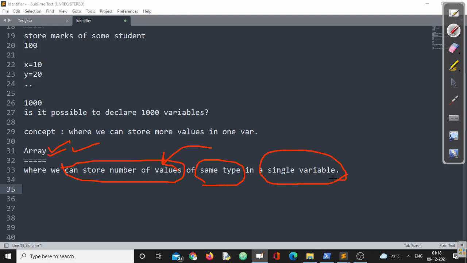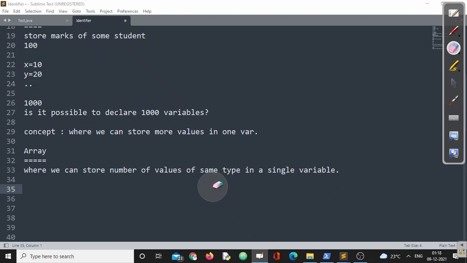And what is the name of the variable? How many variables do I have to create? I have to create only a single variable, right? And the advantage of doing this is that it will reduce the programming effort, definitely, because instead of declaring thousands of ordinary variables, we can create one single variable that can hold multiple values, and that concept is called array.